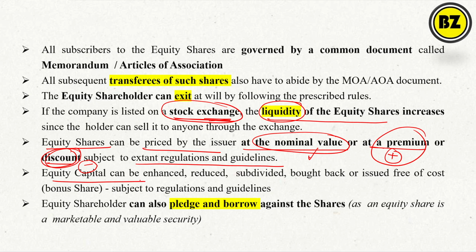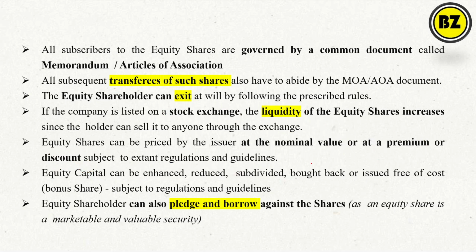Equity capital, how we can issue shares free of cost, how we can give at a discount, all that we have to discuss in detail. Free of cost means simply you are giving the bonus share. Discount means, for example, ESOP, where the company gives shares to its employees at a discount.